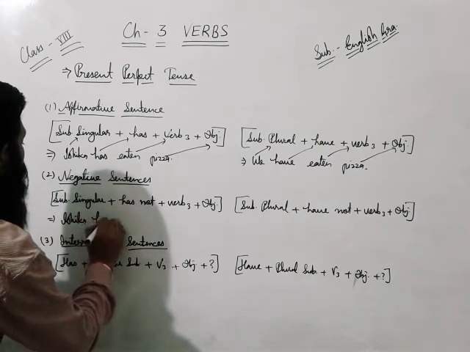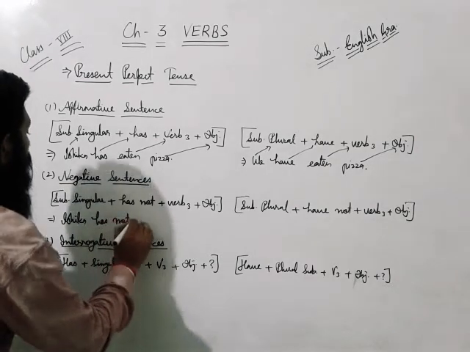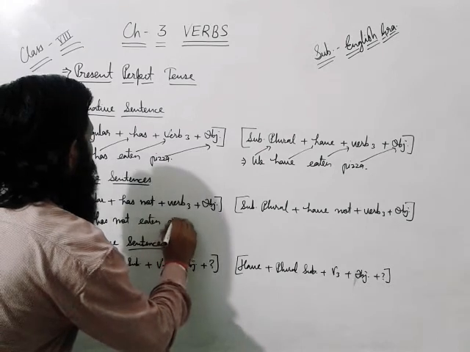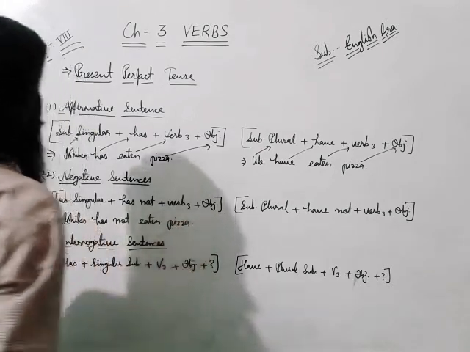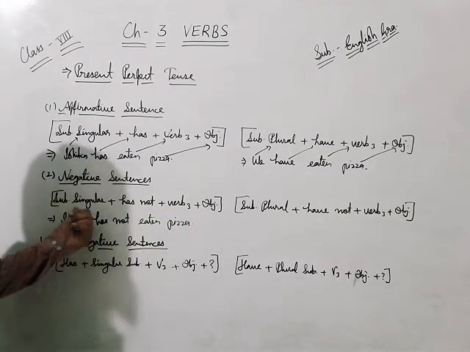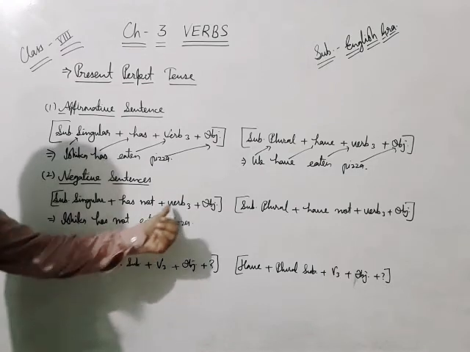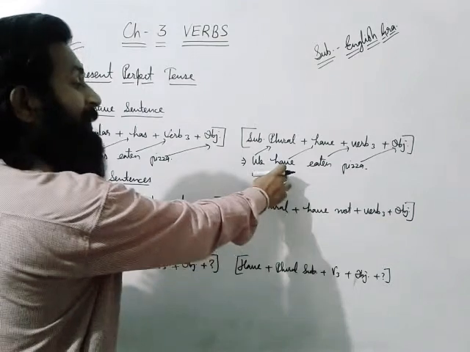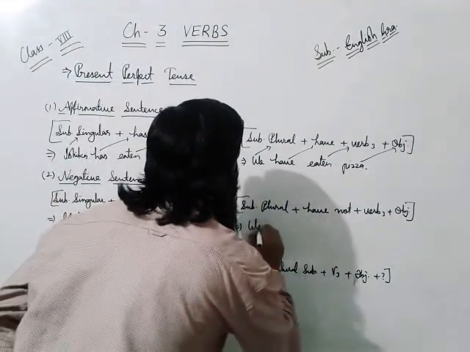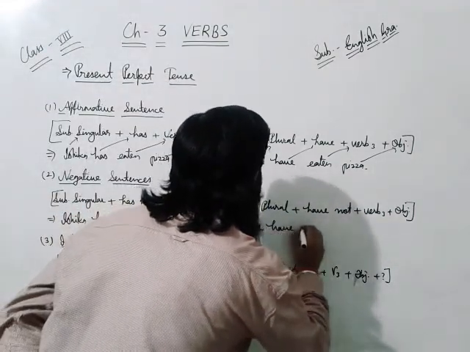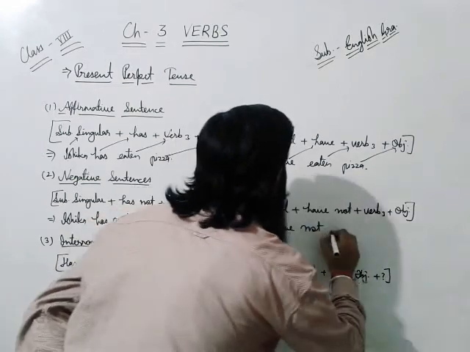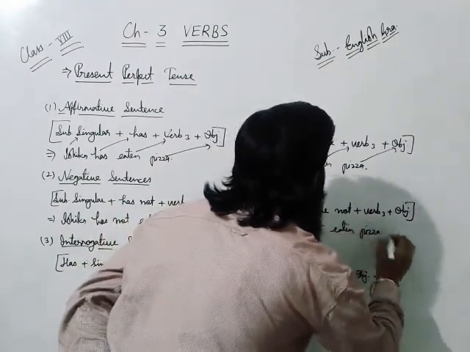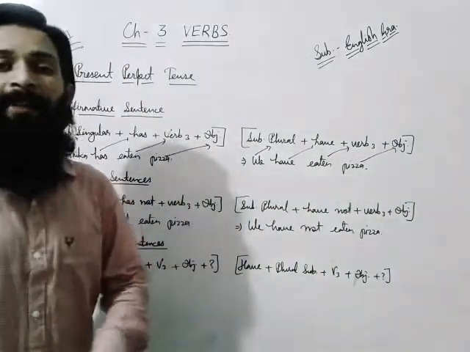Ishika has not eaten pizza. According to the formula, Ishika is a singular subject, has not, verb third form, then object. And if I change the other sentence into negative, then we have not eaten pizza. That's about negative sentences.